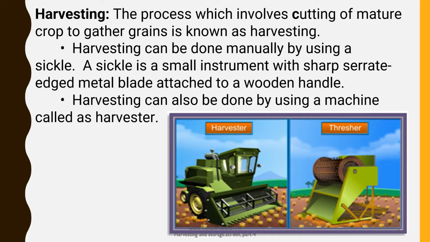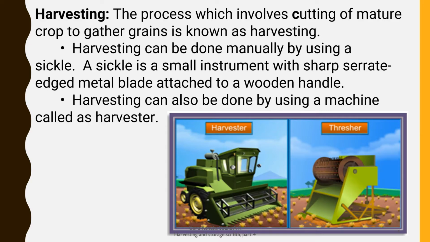A sickle is an instrument with a sharp serrated edge metal blade attached to a wooden handle. I think everyone knows about that instrument, usually used to clean the garden. Harvesting can also be done by using machines. Those machines we call harvesters.